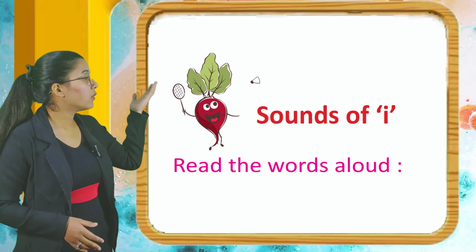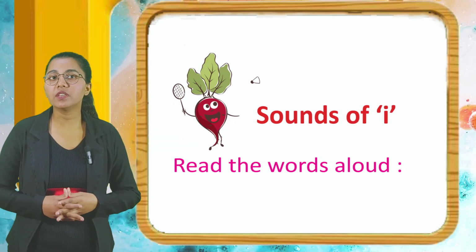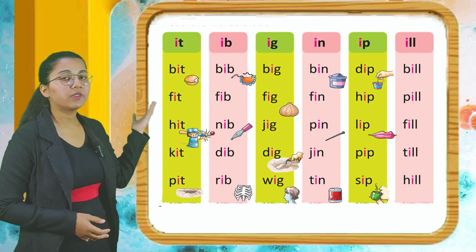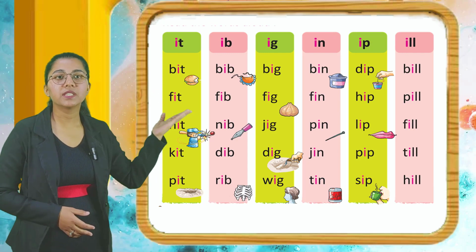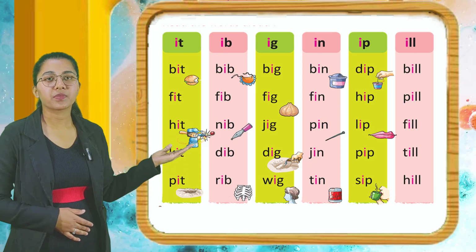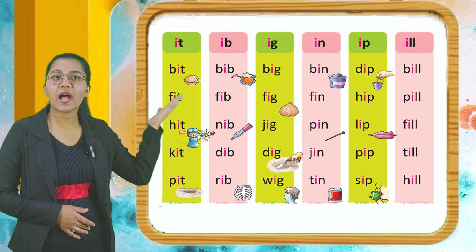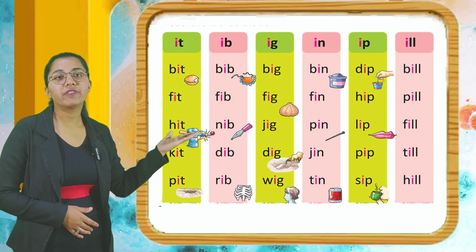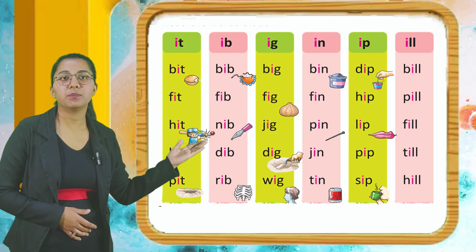Now, sound of I. So let's read the words aloud. Here it. Words having IT. Bit, fit, hit, kit, pit. Now let's read the words having IB. Bib, fib, nib, dib, rib.